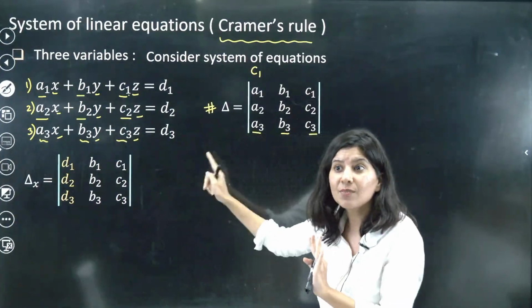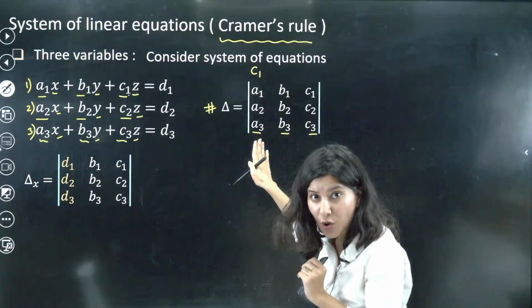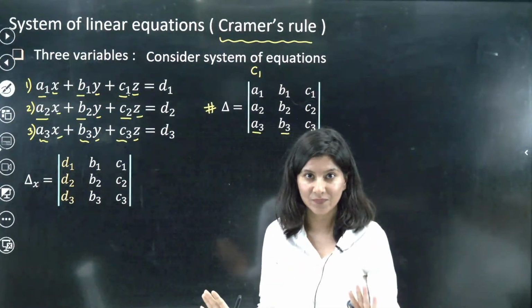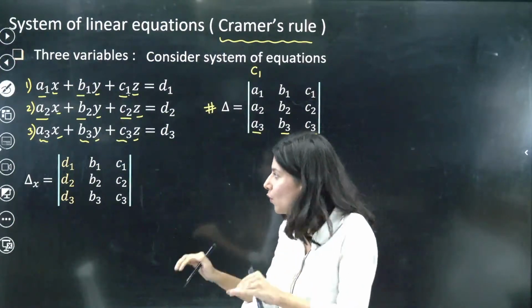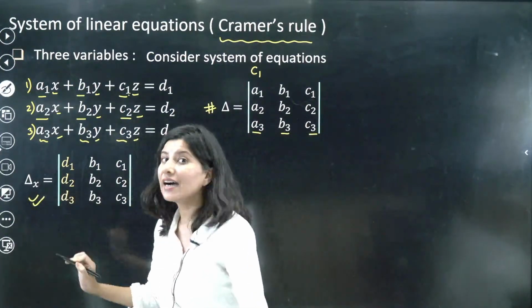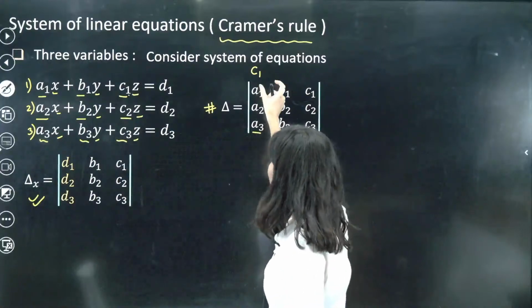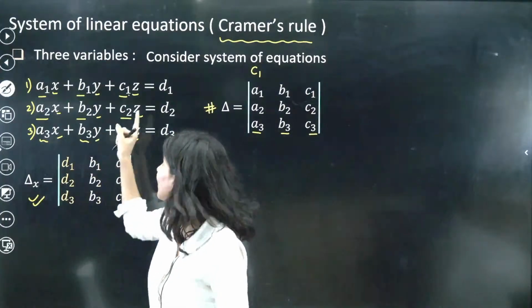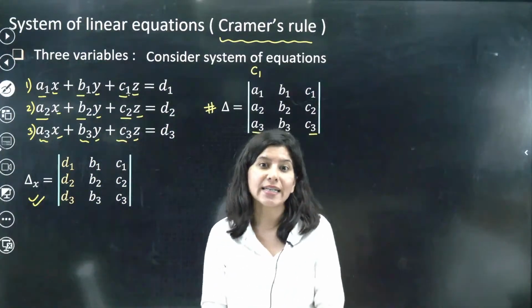Everything else stays the same. I just removed column number 1 and replaced it with D1, D2 and D3. I hope this is clear. The moment you do that, you get delta x. So you are removing the coefficients of x and writing constants in their place.